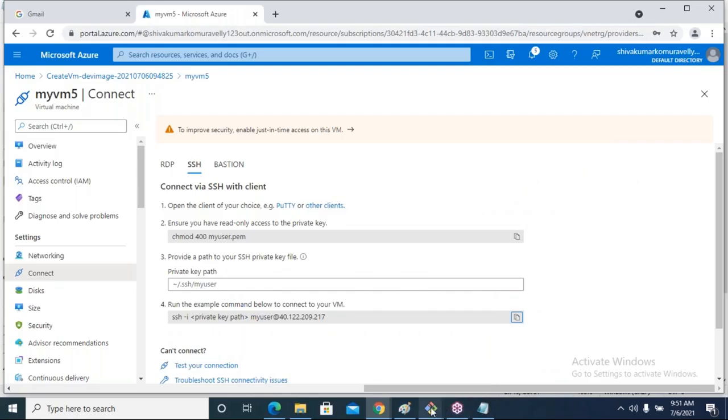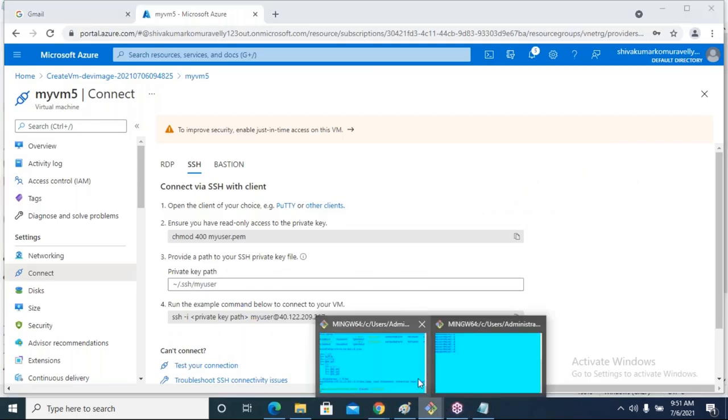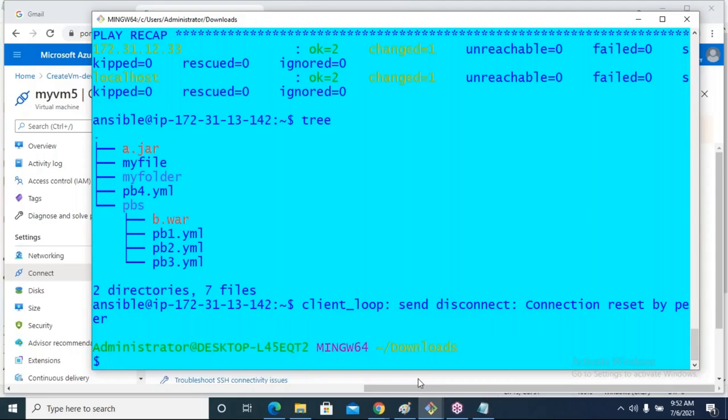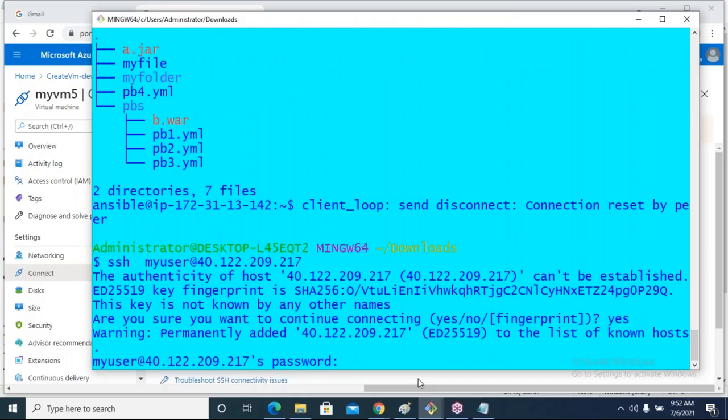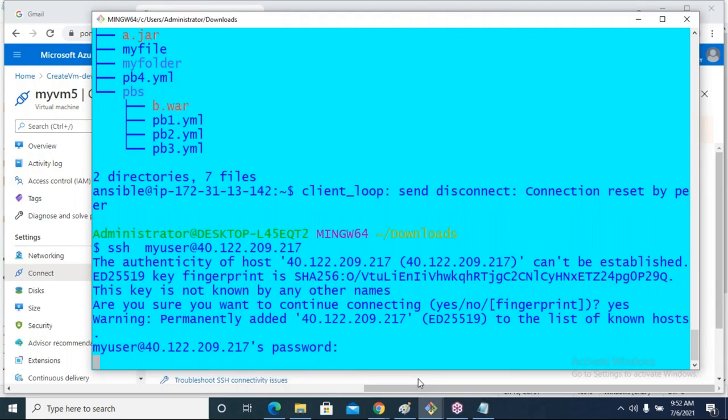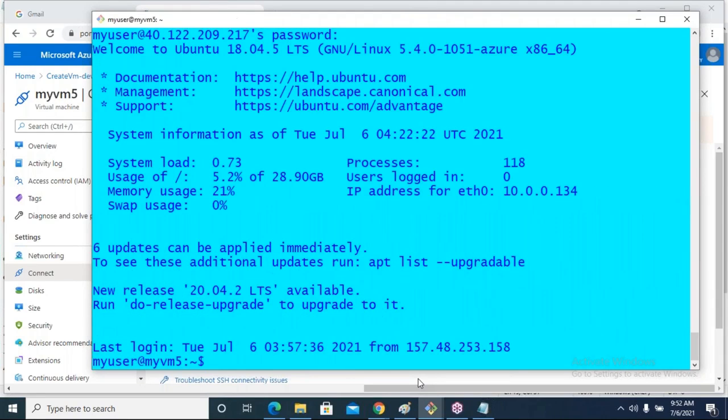Copy this connecting string. Go to git bash. Okay.